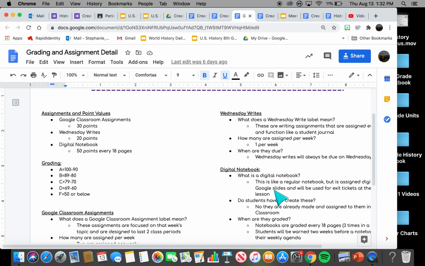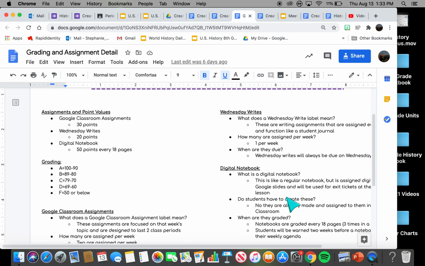Then your digital notebook. Anytime you have an assignment, like a Google Classroom assignment or a Wednesday write, you'll always have to do a notebook page. These are just closing assignments. They are just questions that you'll have to answer at the end of every assignment, kind of like an exit ticket. The digital notebook is already made for you. You do not have to make your own. Hopefully it should help with those people that are horribly organized, because I've seen a lot of bad notebooks in my day.